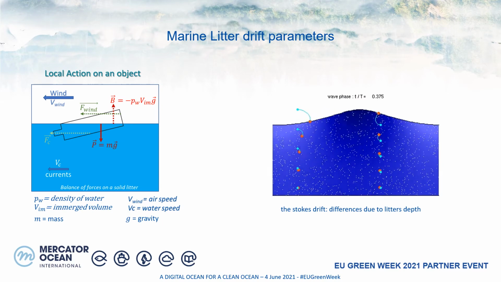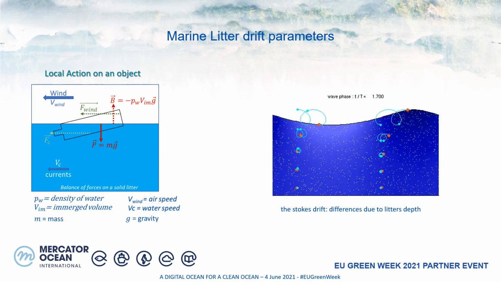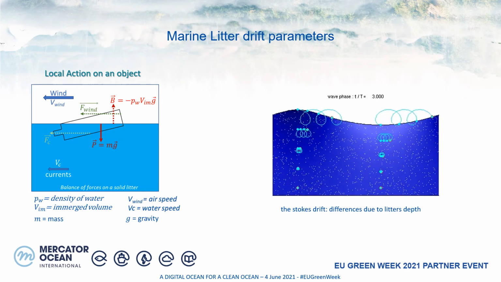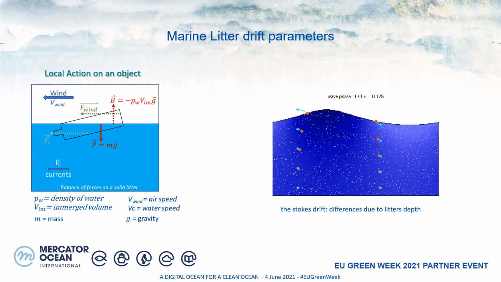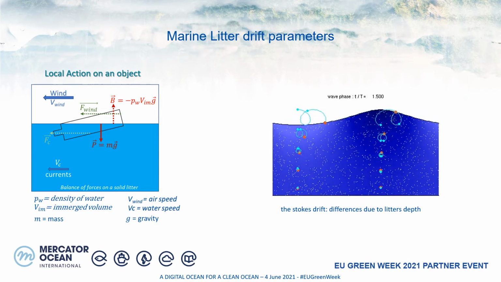The drift of an object in the ocean is complex. Several parameters should be taken into account. For example, the buoyancy. If the object floats or is totally or partially submerged, the moving velocity is different in function of the wavelength and of the wave height.